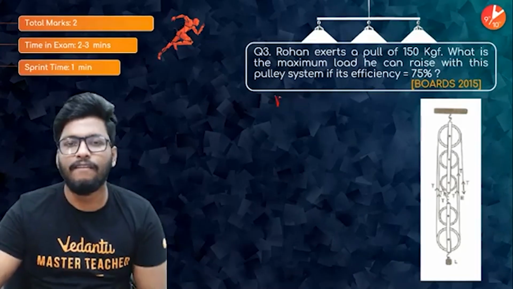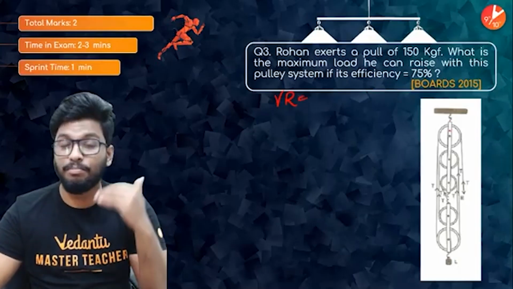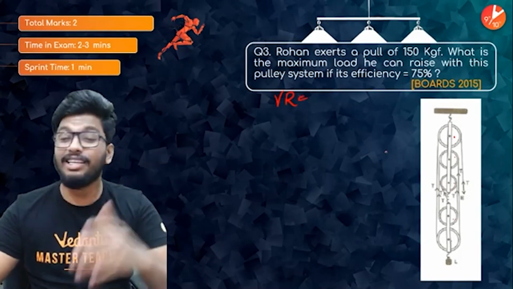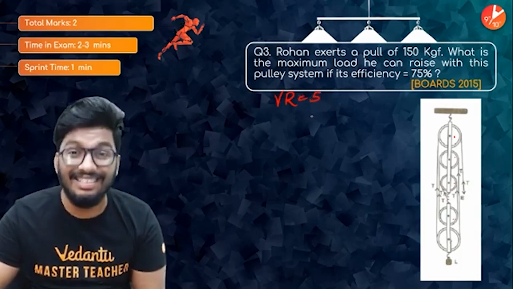All right. First of all, velocity ratio. What is the velocity ratio of this pulley system? It's a block and tackle system. There are 1, 2, 3, 4, 5 pulleys. That means the velocity ratio will also be equal to 5 itself.